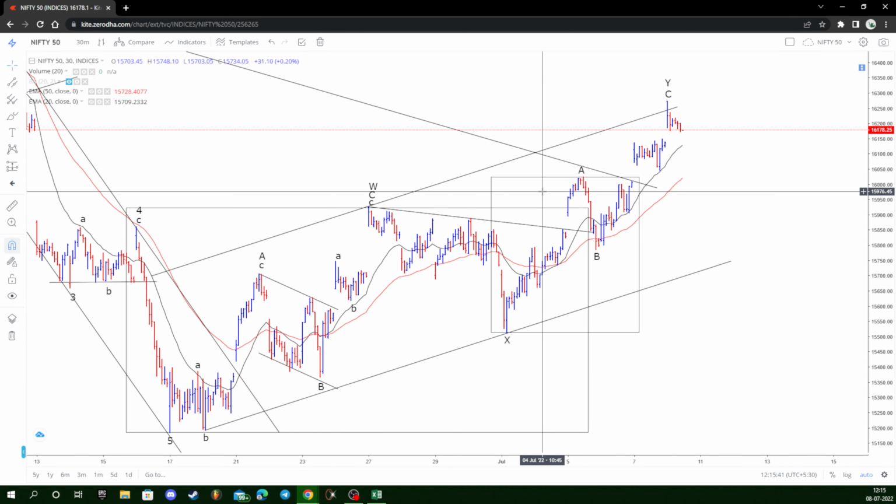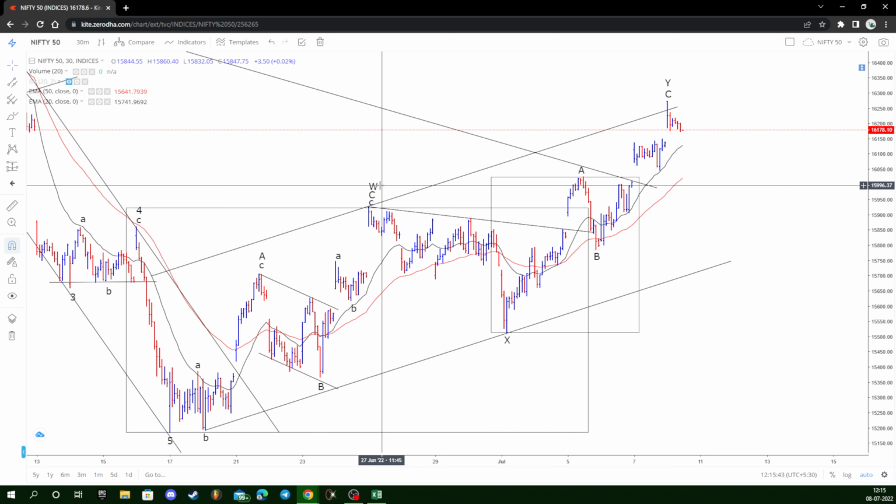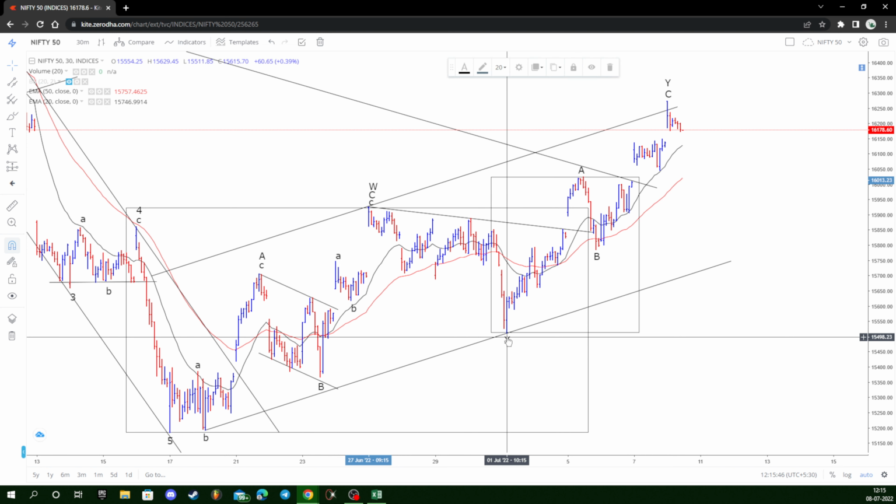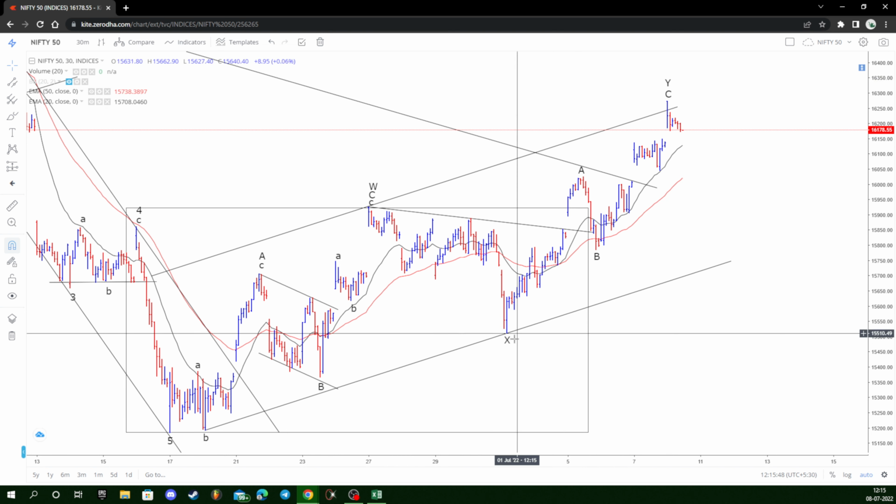So as far as the wave counts are concerned, I'll go by the wave count that W is over. We have done an X wave over here, and in wave Y we have done an ABC correction.